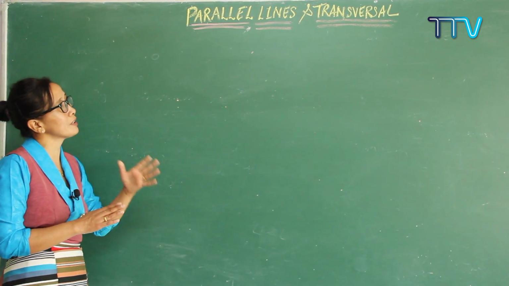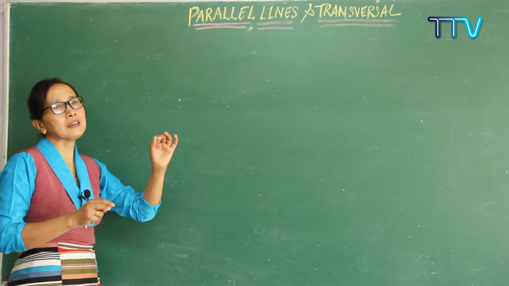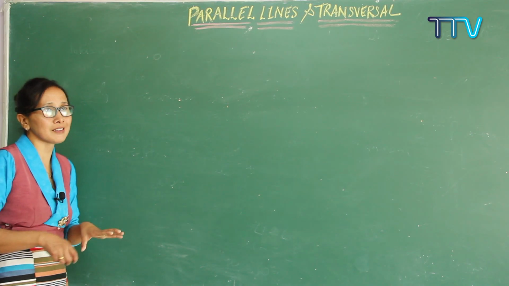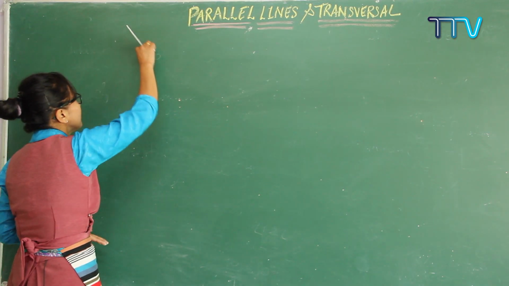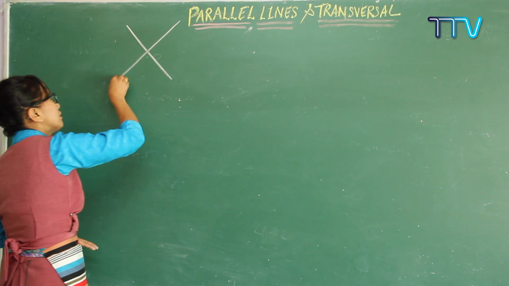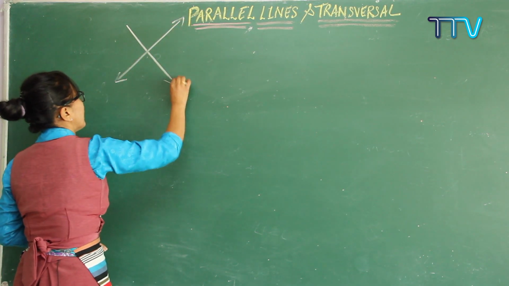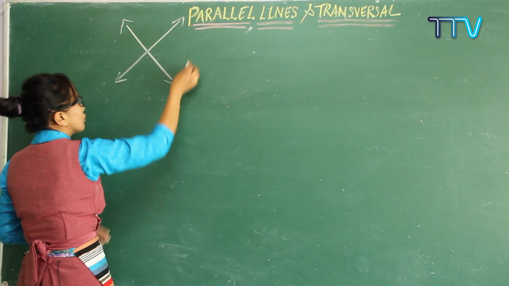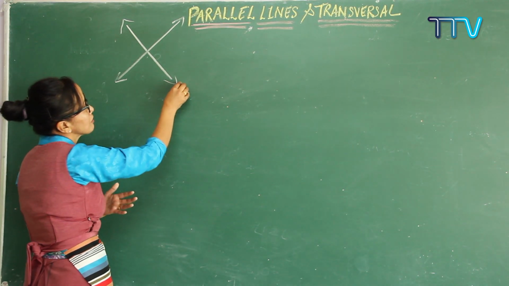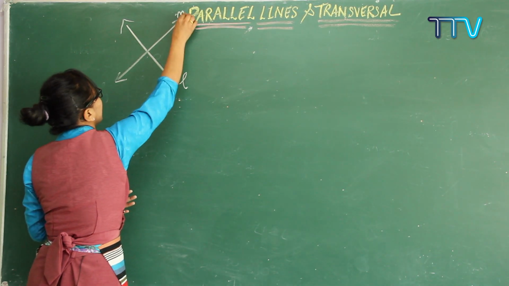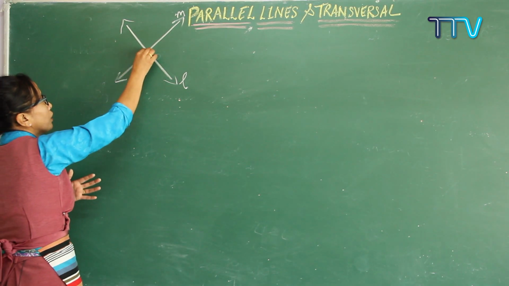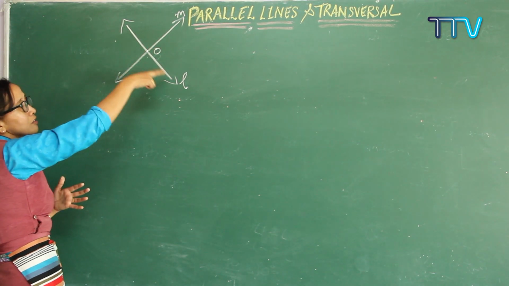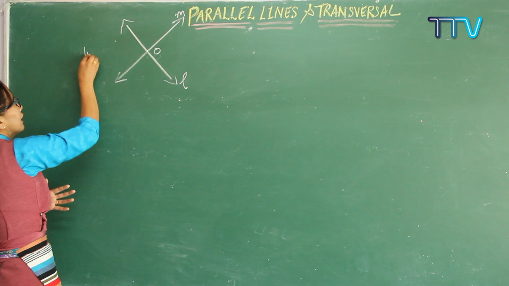Before I move directly towards parallel lines, let me clear up intersecting lines. What is meant by intersecting lines? When two lines intersect at one point, this kind of line is called intersecting lines. Correct? So let me name this line L and line M, which intersect at one point, that is O. So these are called intersecting lines.